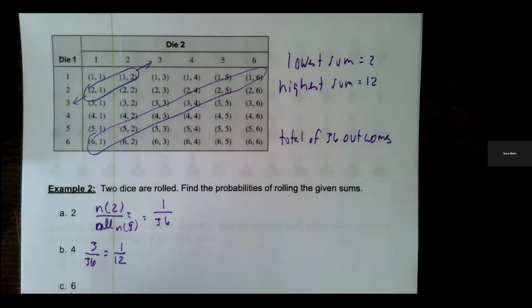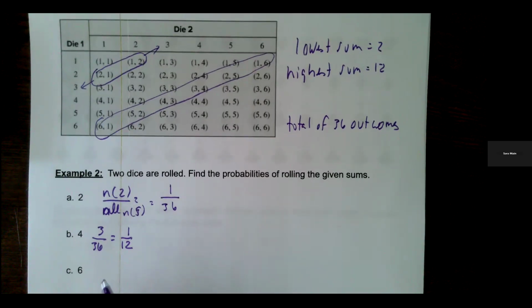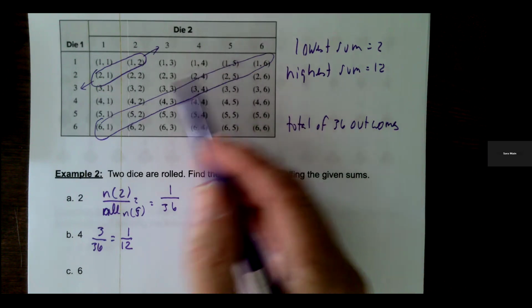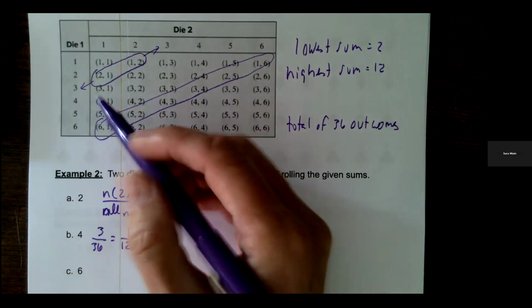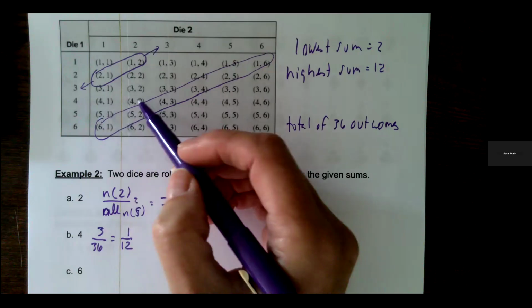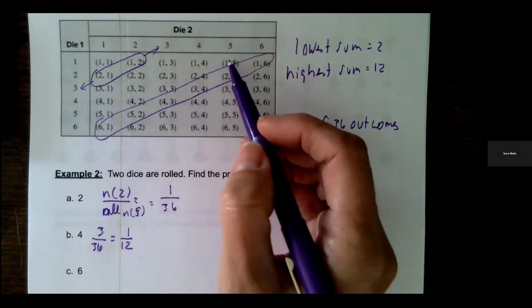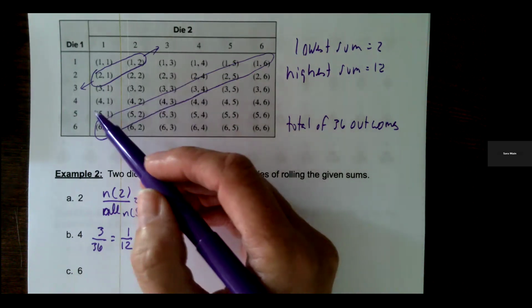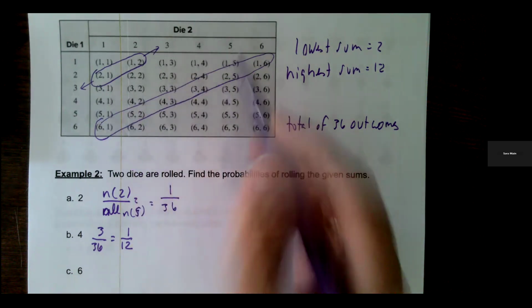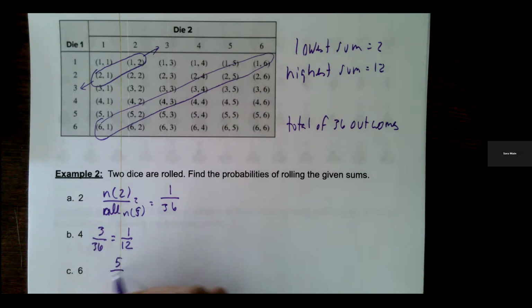A sum of 6. So a sum of 6 are all of the ones on this diagonal here, and there are 5. A sum of 6 is 5 and 1, 4 and 2, 3 and 3, 2 and 4, 1 and 5. So there are 1, 2, 3, 4, 5 out of 36.